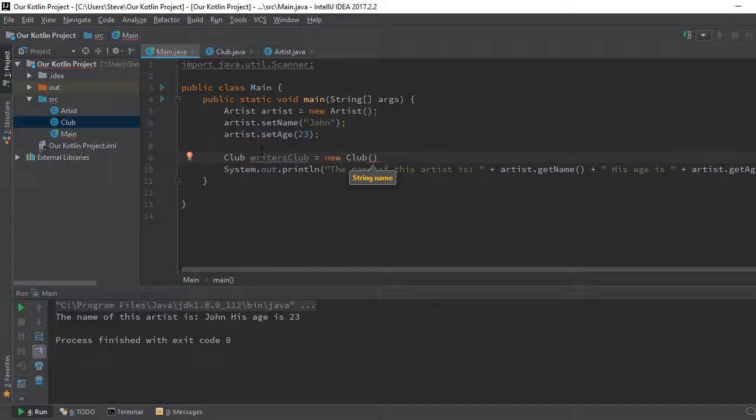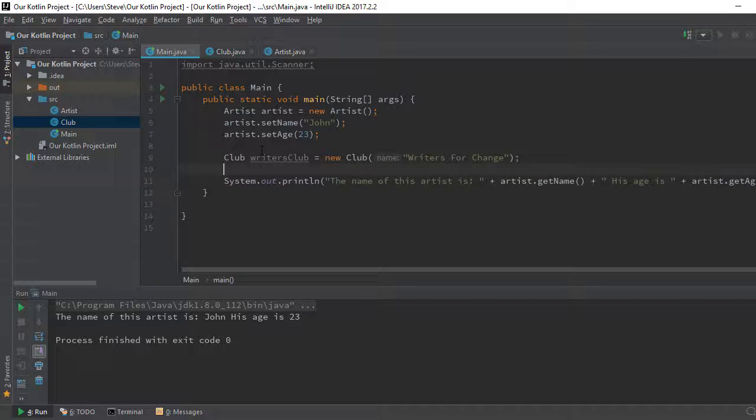So I have to give the name, Writers for Change. So this is the name of the club, Writers for Change. So we can go ahead and use this writersClub and add.